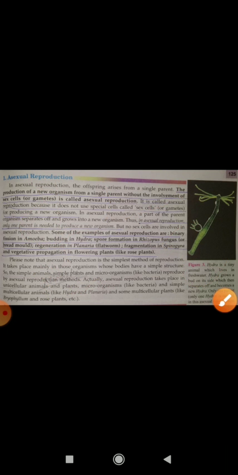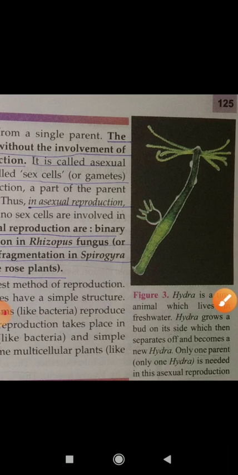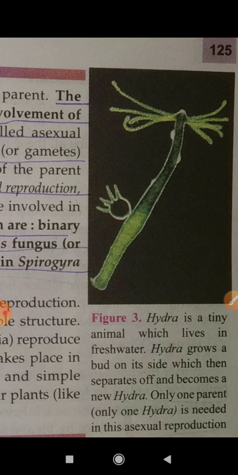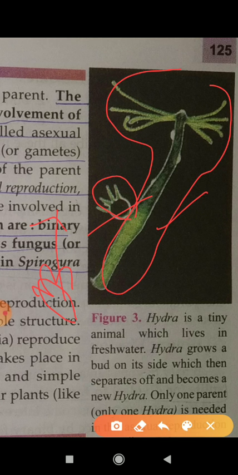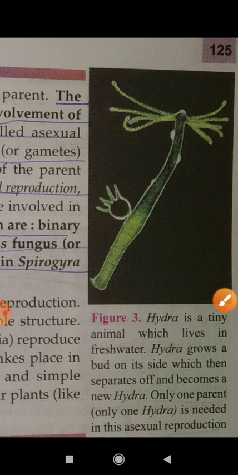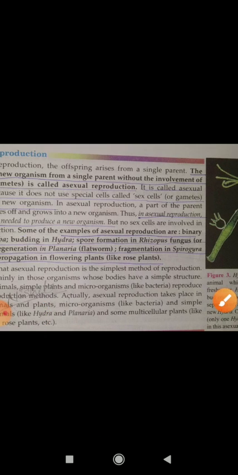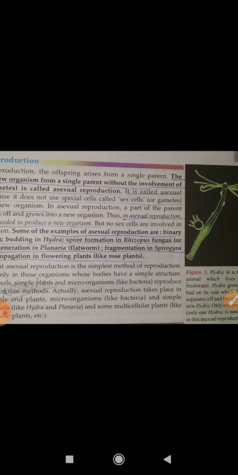Second is about hydra. You can see in this picture the structure of a hydra. In this hydra you can see this is the parent, and from the parent one bud comes out. If this bud detaches from the parent, it is able to grow into a new hydra. So this type of reproduction is known as budding. Clear?